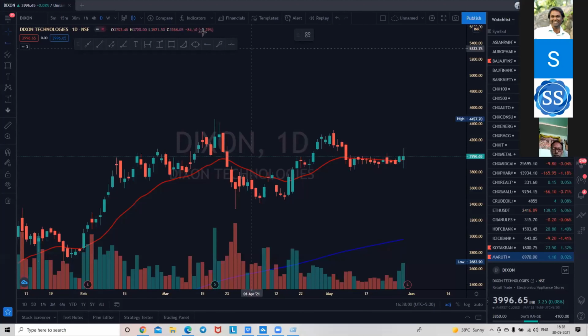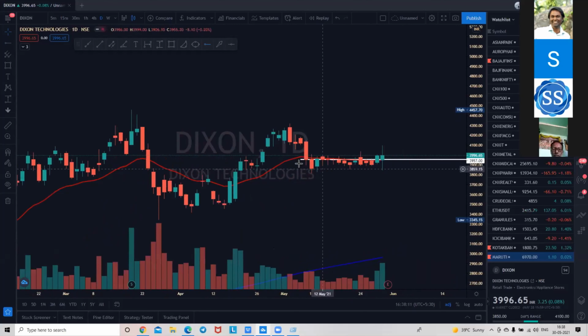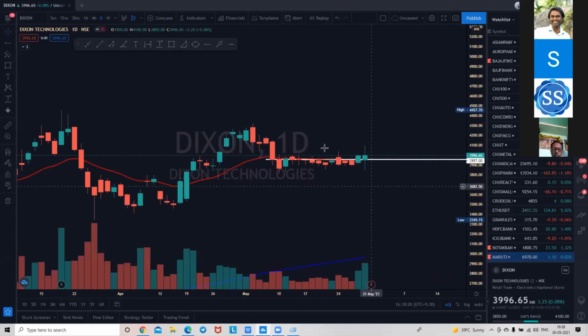So we're going to mark 3957. Oh, perfect. So this is the range, that is the average opening of 30 days. So this is a pretty solid range that we are getting. It means the same level where the 20 EMA is. Every day it has opened at this level. It has concluded its trading around this level only.